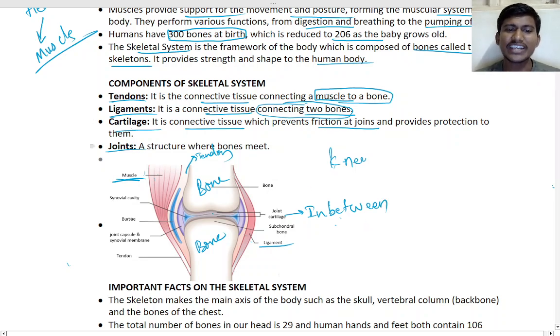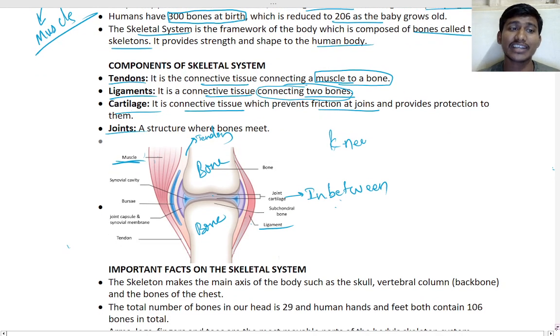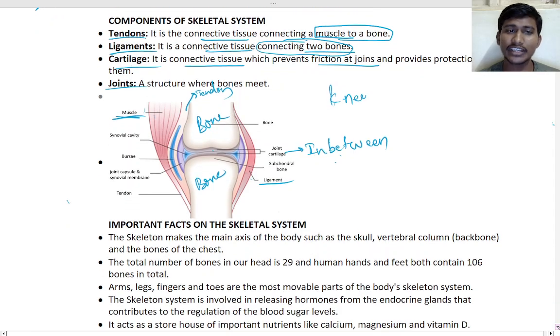So a joint is connecting two bones, that is the structure. Everything will be inside that: the ligament, the joint cartilage, the tendon, everything will be there. Got it?